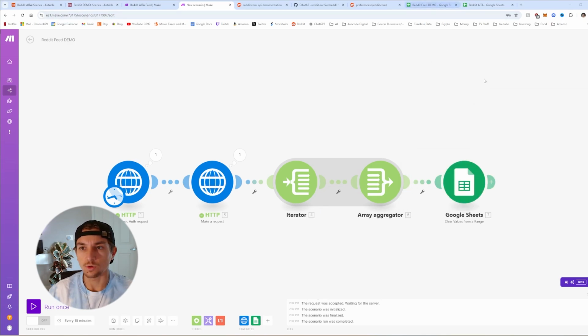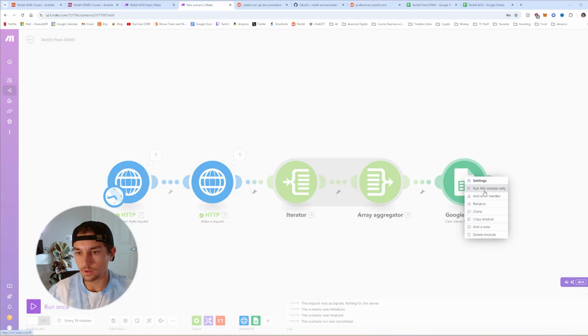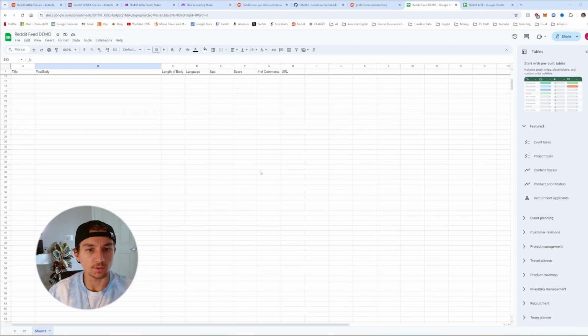Essentially we can test this. We have stuff here, there, here. This should all be cleared out. So let's run that module. Run that module only, and it's all cleared out.